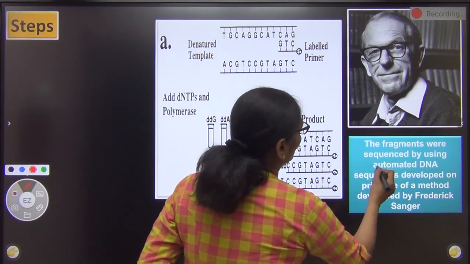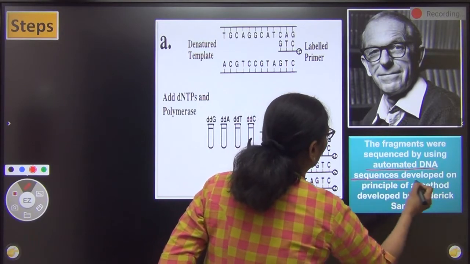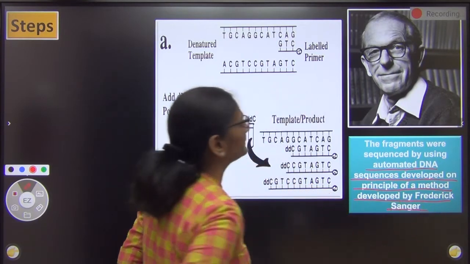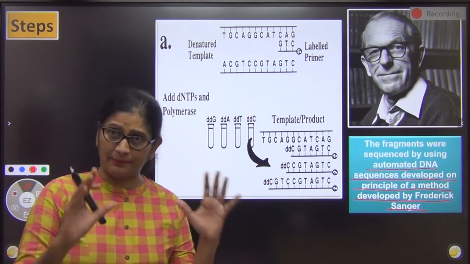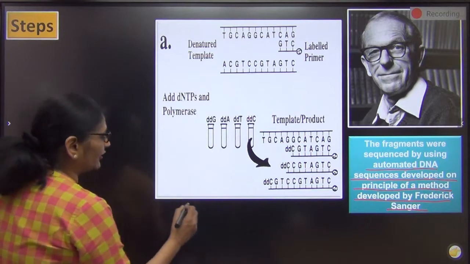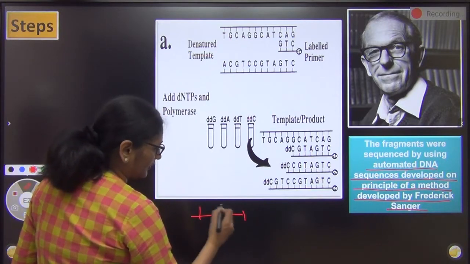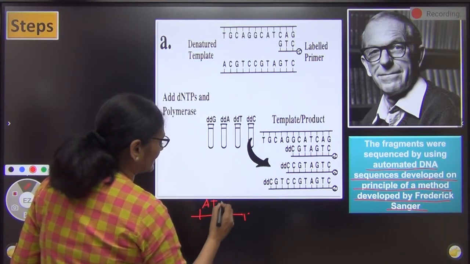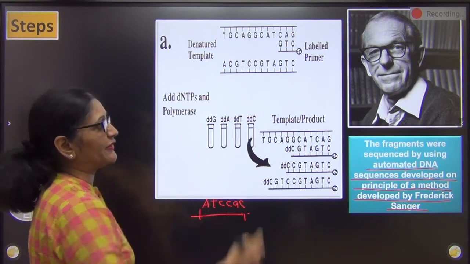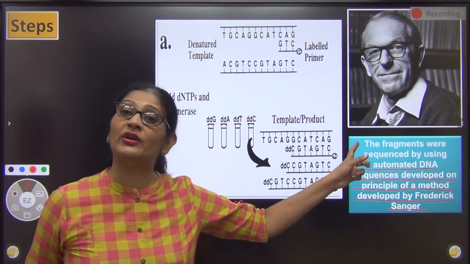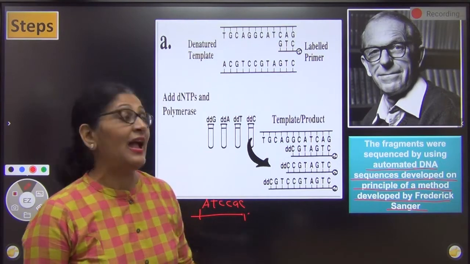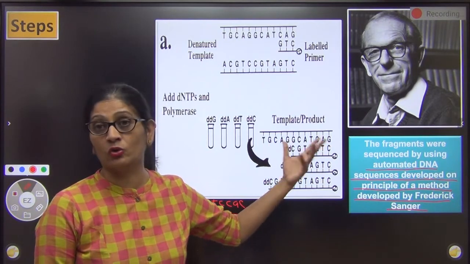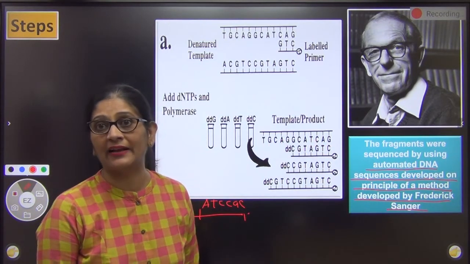It was done by using automated DNA sequencers developed on the principle of a method developed by Frederick Sanger. फ्रेडरिक सैंगर ने एक मेथड डेवलप किया था, how to find out the nucleotide sequence of DNA, if it's DNA, A, T, C, C, G, C, how to find it. ये वही फ्रेडरिक सैंगर है जिन्होंने इंसुलिन की भी खोज की थी, राइट? And for which I think he was given the Nobel Prize.